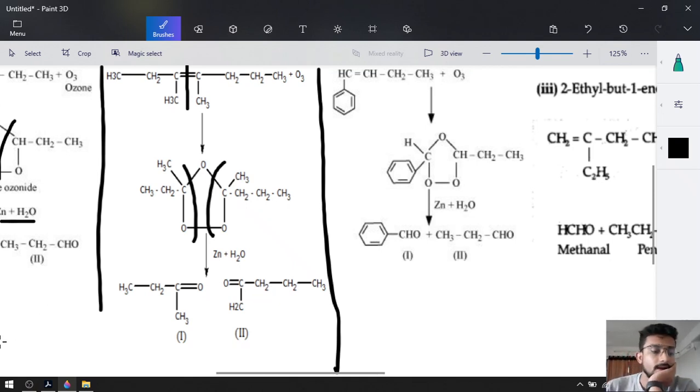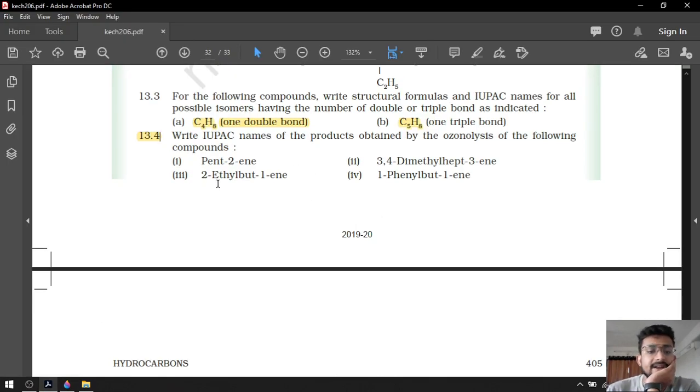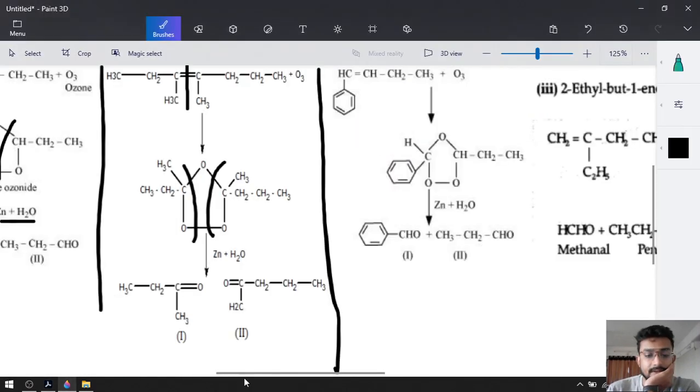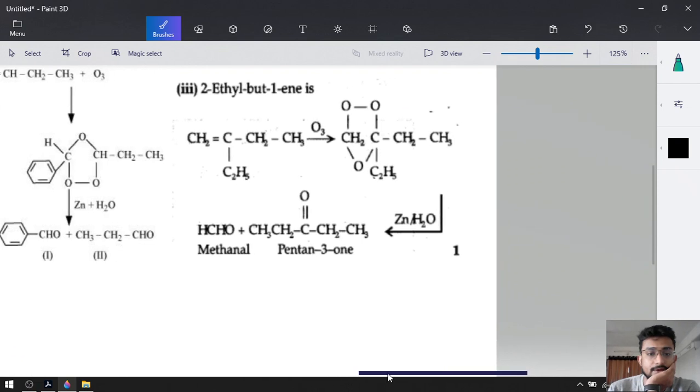After that, our third compound is 2-ethyl but-1-ene. Okay, look at this. This is our 2-ethyl but-1-ene. 1, 2, 3, 4. On the second carbon there is an ethyl group. For the ozonolysis we have to break this double bond. On one side there will be CH2 and on the other side this will be C2H5. The carbon will be connected with C2H5 and C2H5.